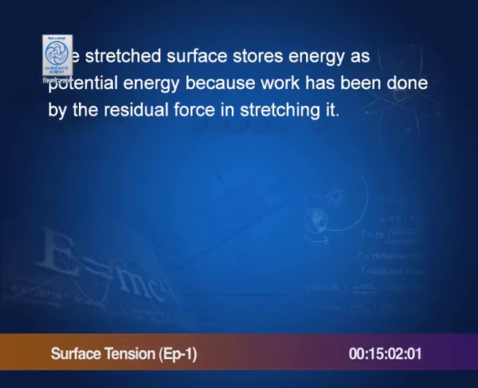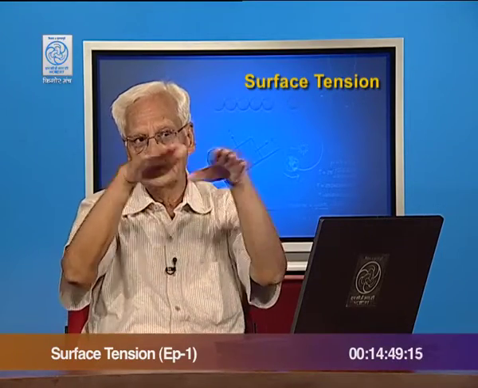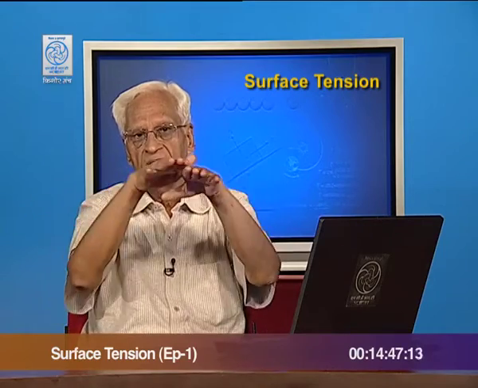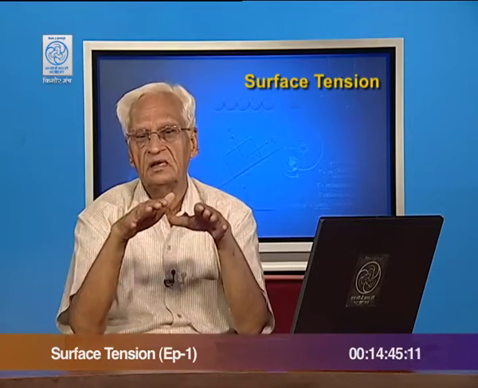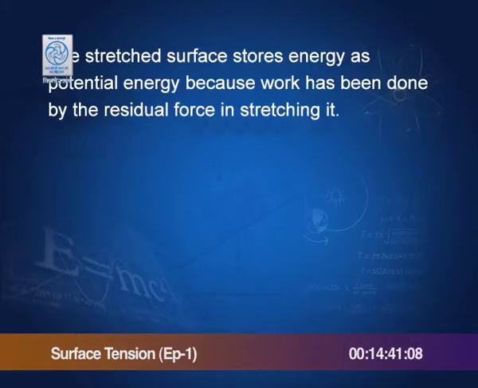The stretched surface stores energy as potential energy, because work has been done by the residual forces in stretching it. Since there is a force acting on it, it stretches, and therefore, this stretched surface stores energy, because work has been done in stretching it.